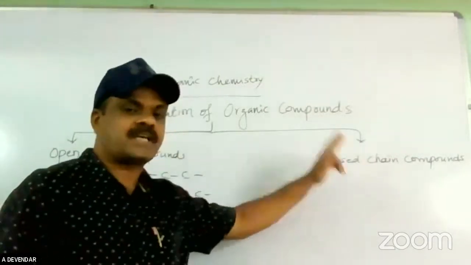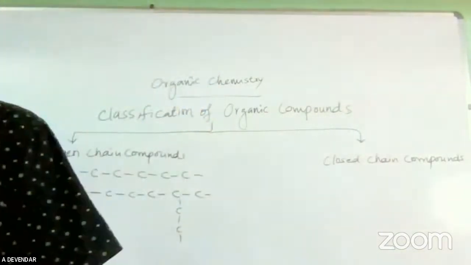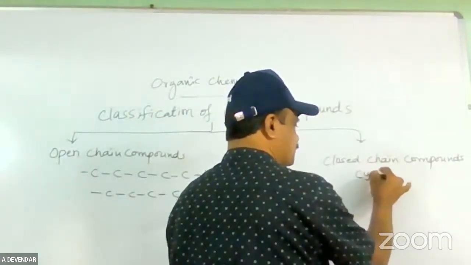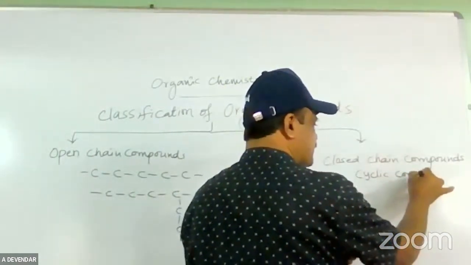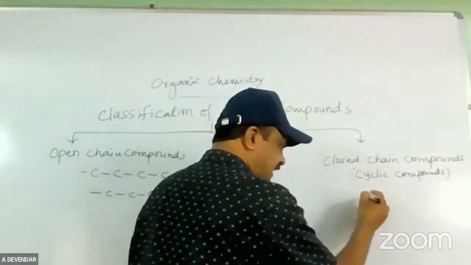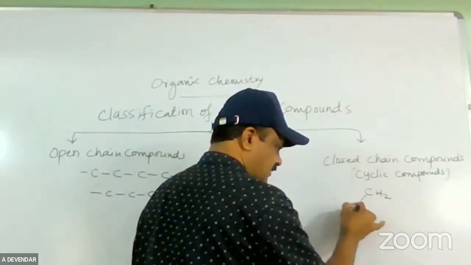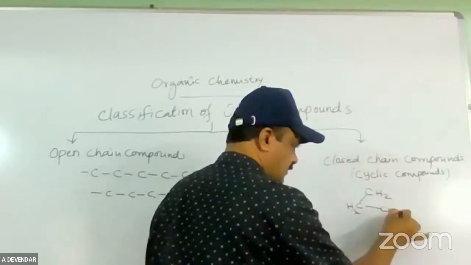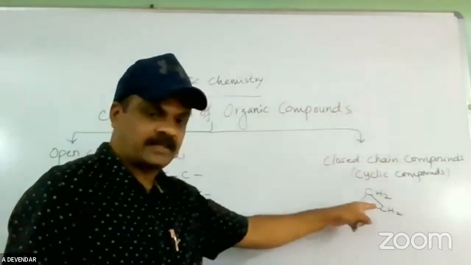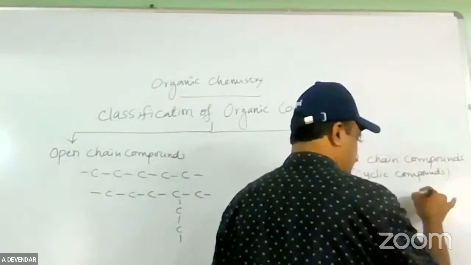Now coming to closed chain compounds: these are the cyclic compounds. A closed chain means they form a closed ring, arranged like this. There is no open end; they are closed. You are already familiar with the benzene ring structure.